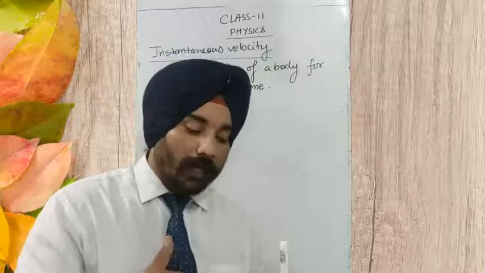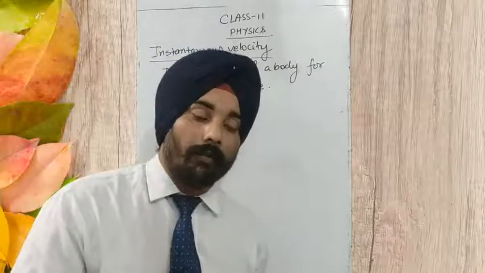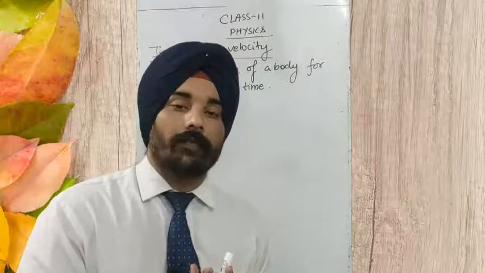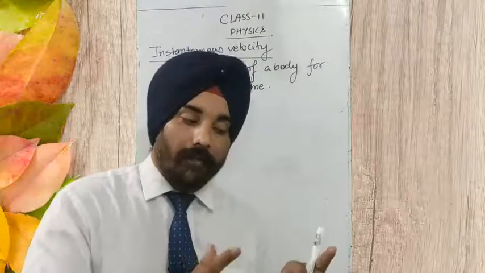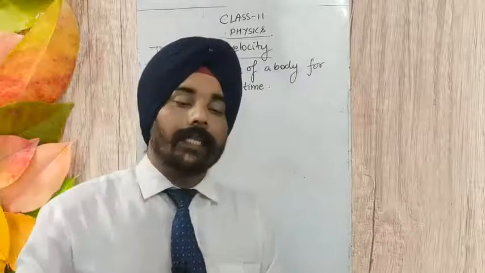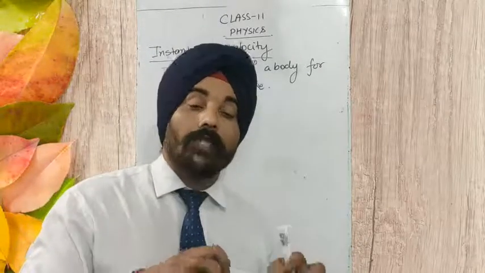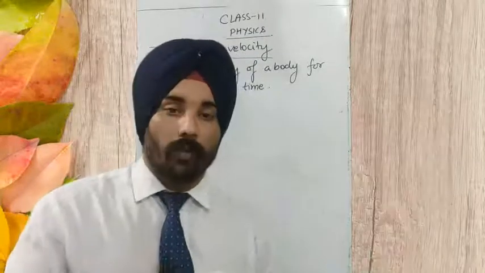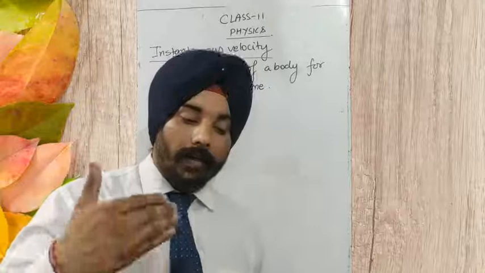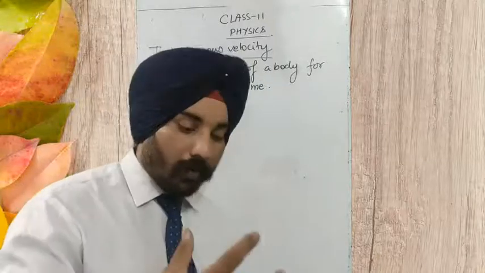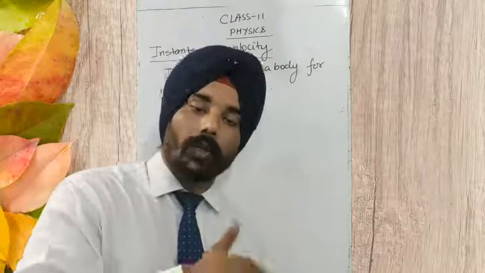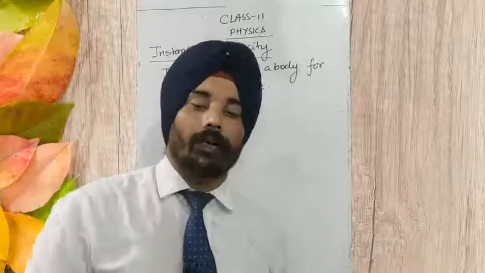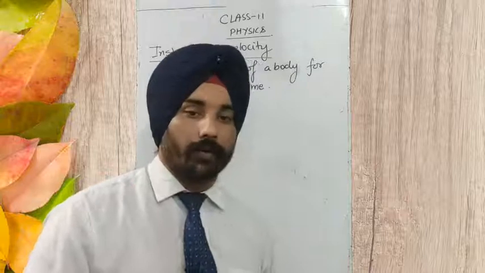For that infinitesimally small time interval, the velocity of a body is said to be instantaneous velocity. And how do we convert average velocity into instantaneous velocity? By taking the limit as time approaches zero. We are decreasing the time to zero, converting it into a very small part.